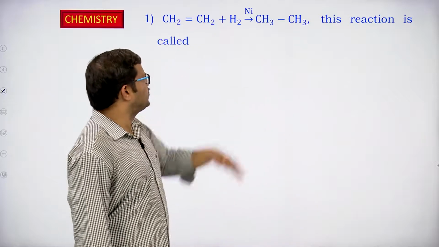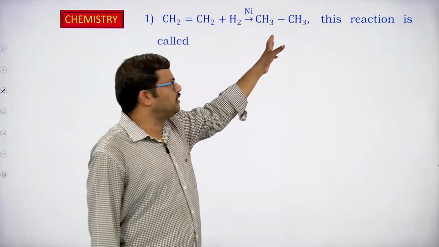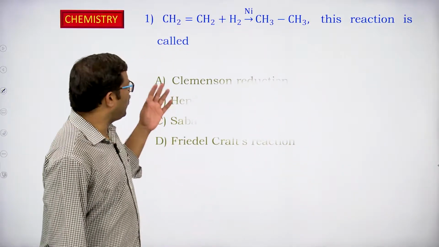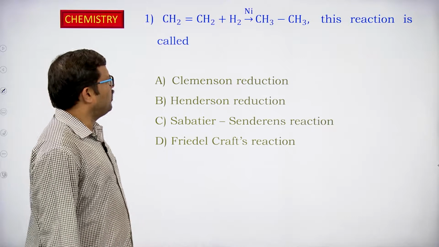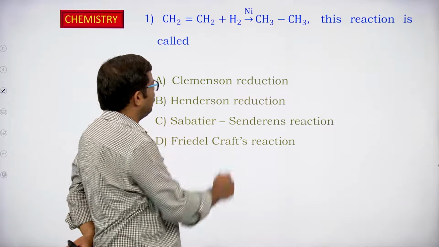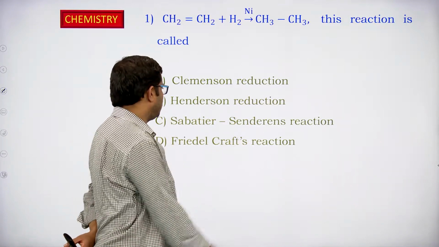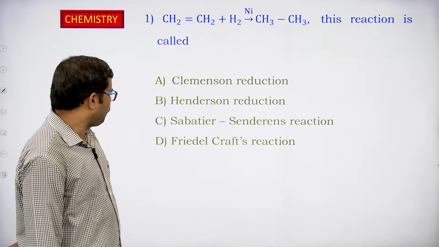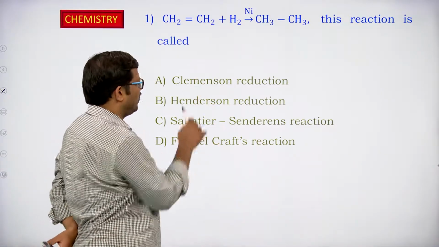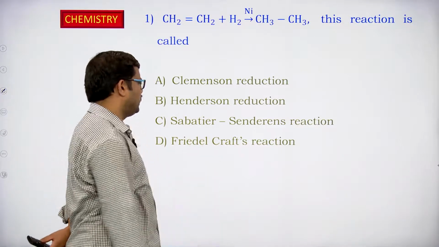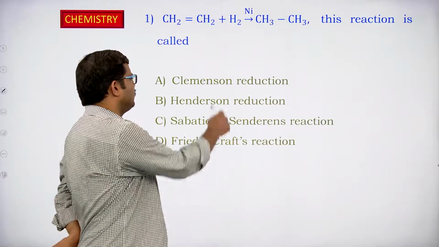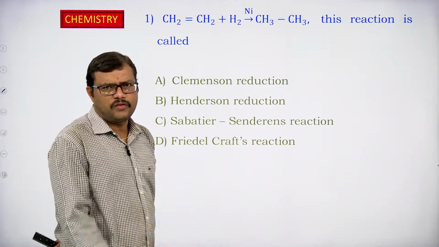Here it is a name reaction: alkene on hydrogenation converting into alkane in presence of a nickel catalyst. So we have to identify the name of this particular reaction. What is the name of the reaction? The options are Clemmensen reduction, Wolff-Kishner reduction, Sabatier-Senderens reaction, Friedel-Crafts reaction. We have not heard about the Clemmensen reduction in the case of alkanes, and the Wolff-Kishner reaction also not, and the Friedel-Crafts reaction we come across in the case of aromatic compounds. The Clemmensen reduction and Wolff-Kishner reaction we come across in the case of carbonyl compounds.